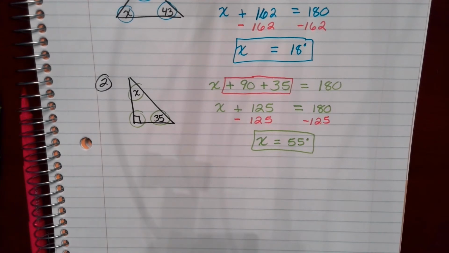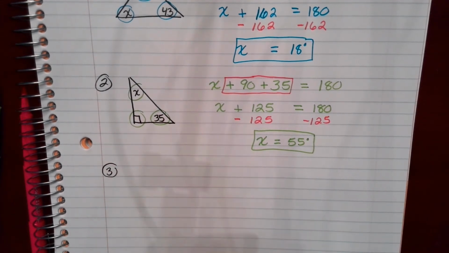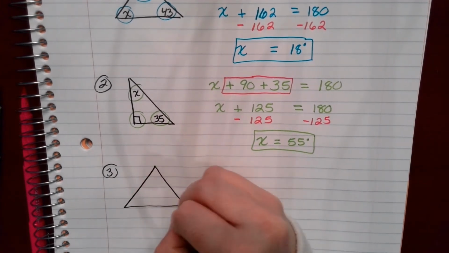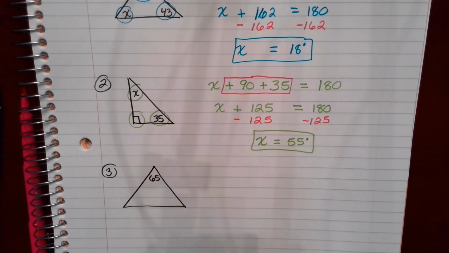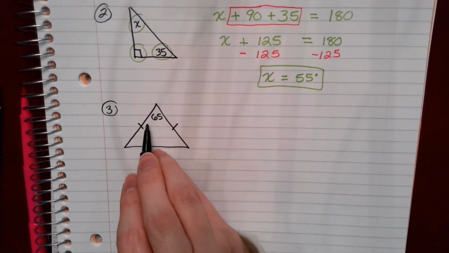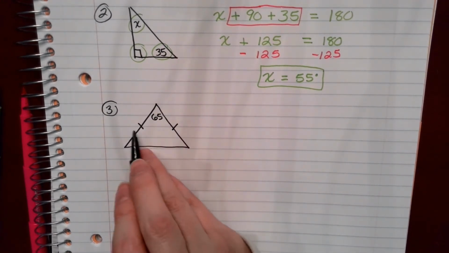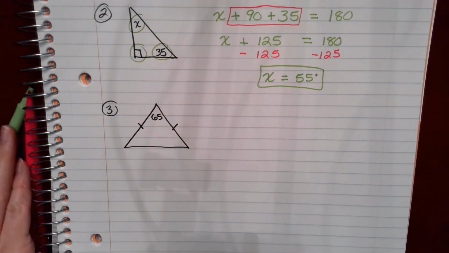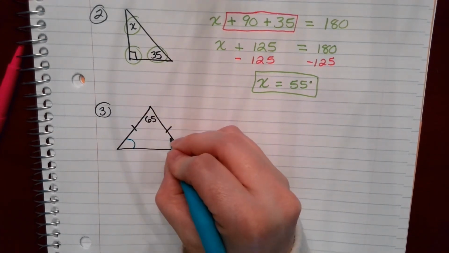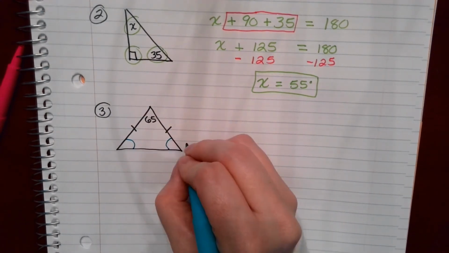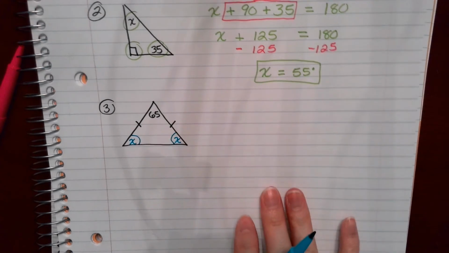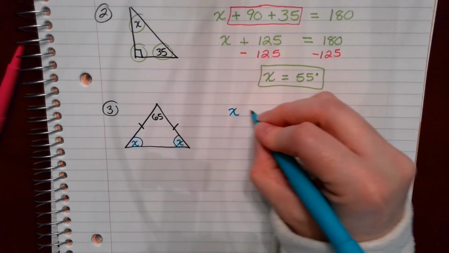All right, let's go for a third one. Let's say that I have the following setup. I tell you that this is 65, and that's all I tell you. But I tell you that these sides right here are equal to each other. That's what these little dashes mean. If those sides are equal, then that also means that these angles right here are equal to each other. So if I label this angle x, then the other angle would also have to be x.